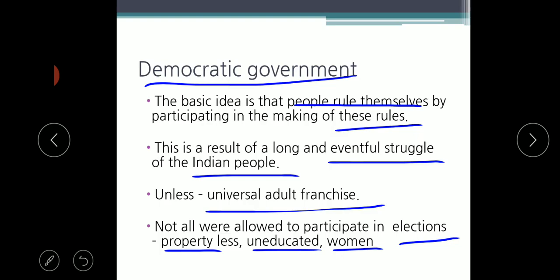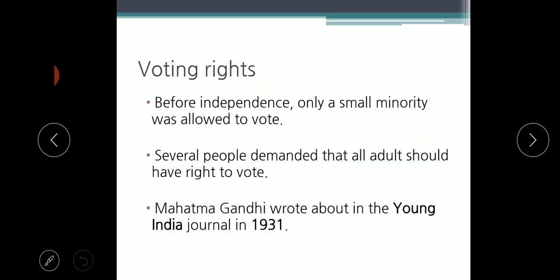The people who had a lot of property and were educated, the men, were allowed to participate in the election. Even before independence, only a small minority was allowed to vote.